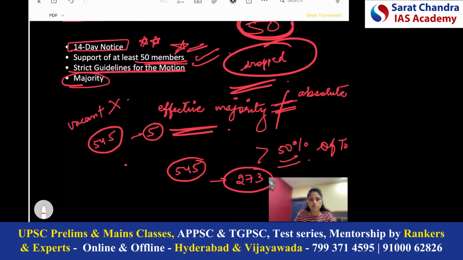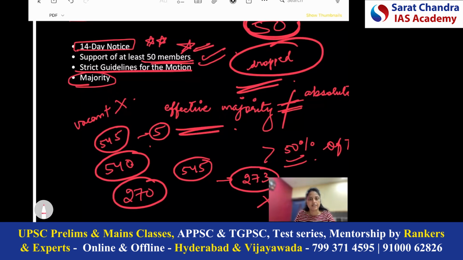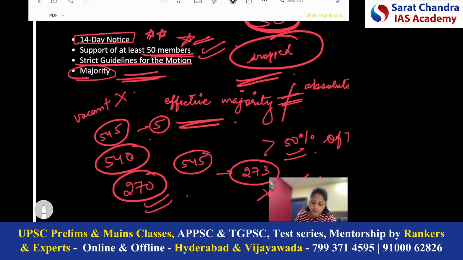So now the effective strength is 540 and not 545. In this case, the majority will be 270 and not 273. So here the effective majority is 270, but the absolute majority is 273. So for the removal of the Speaker of Lok Sabha, what kind of majority is needed? It's effective majority and not the absolute majority.